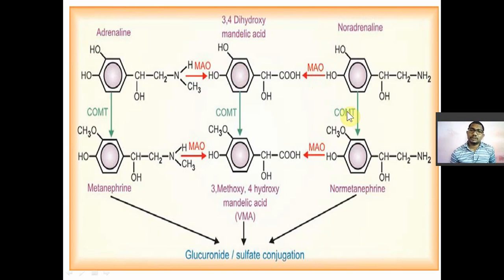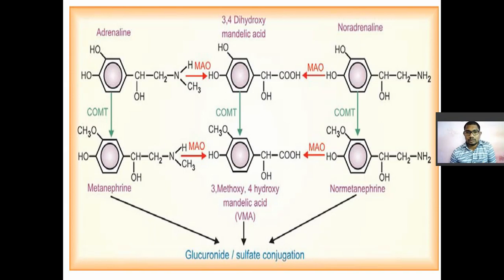Okay, so principally this MAO B जो होता है, MAO के टाइप होते हैं, MAO A and MAO B. There are two types. So MAO B metabolize करता है डोपामाइन को. So MAO B metabolizes the dopamine in the brain and MAO A metabolizes the dopamine in the plasma.